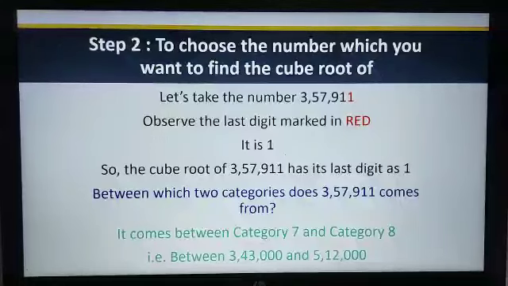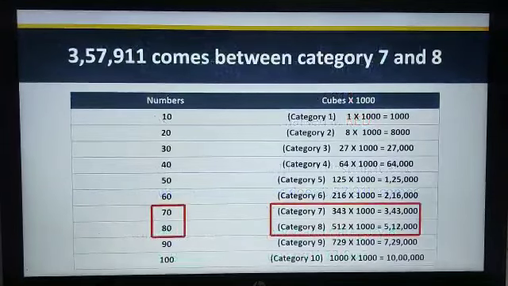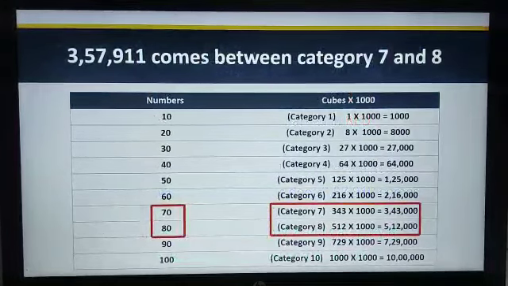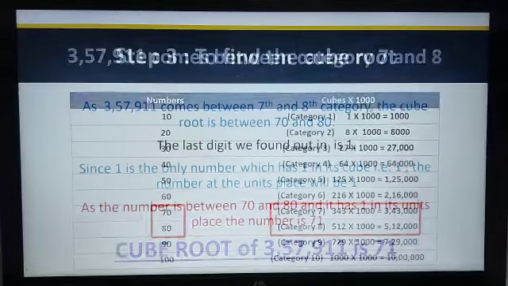Now, between which two categories does this number come? It comes between category 7 and category 8. That is, between 343,000 and 512,000. Let's see this. Here we can see that category 7 and category 8 are marked with the red box. Let's take a look at the next step.